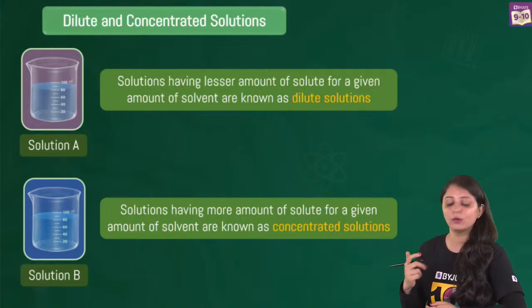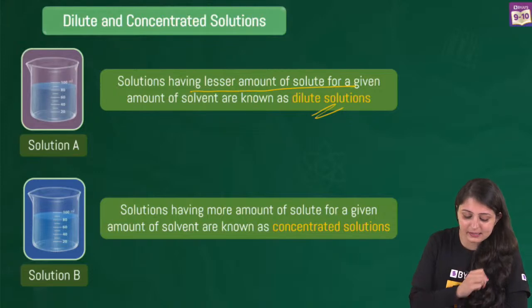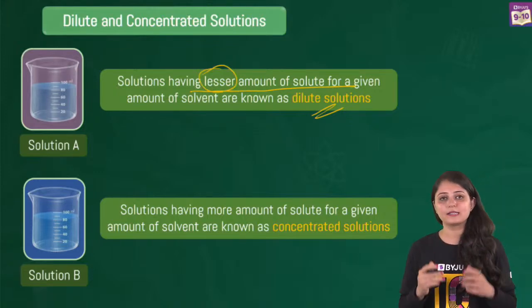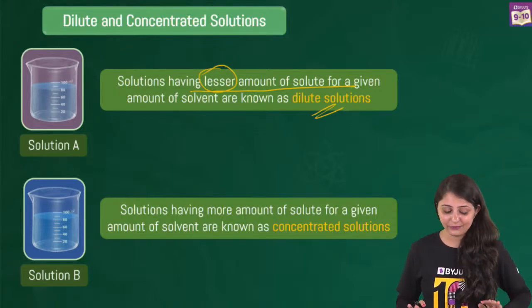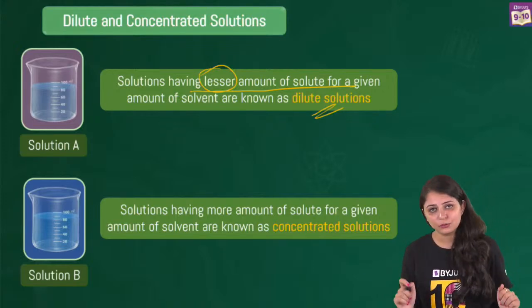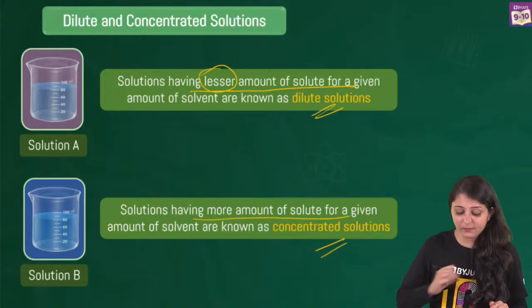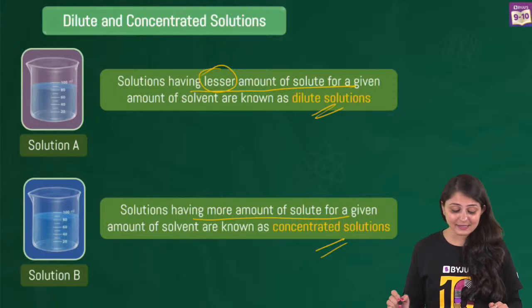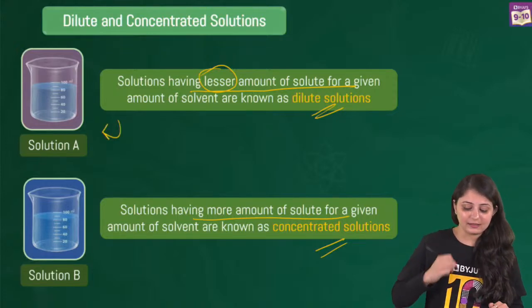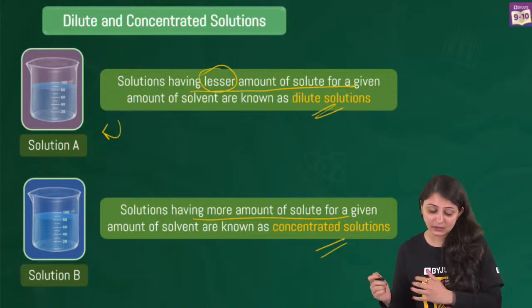Now let's understand what these terms actually mean. A dilute solution has a lesser amount of solute, lesser amount of salt in the example that we've taken, for a given amount of solvent. So we're keeping the solvent constant. A concentrated one would have more amount of solute, right? So solution A that contains lesser amount of salt will be comparatively a dilute solution.